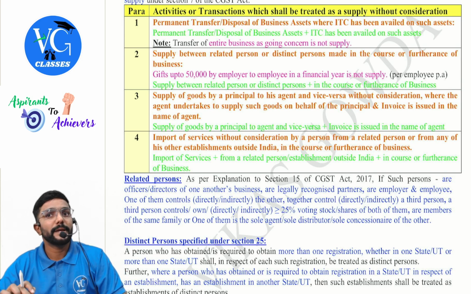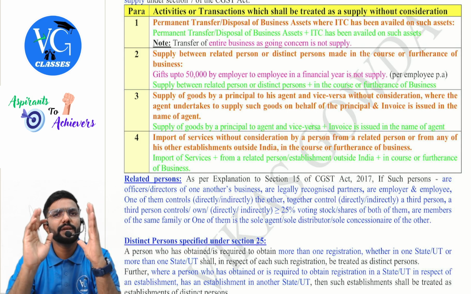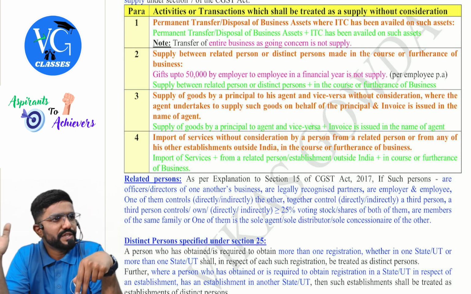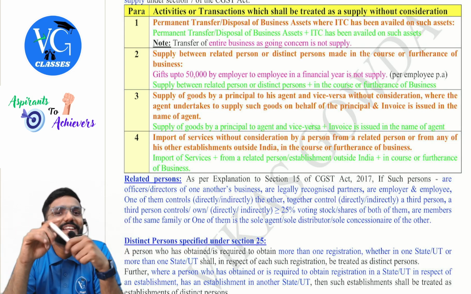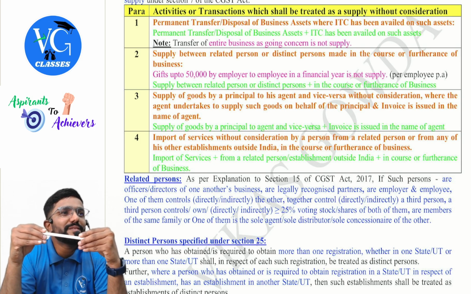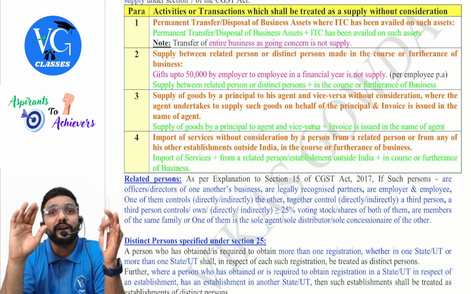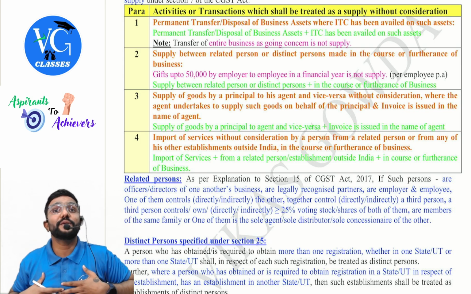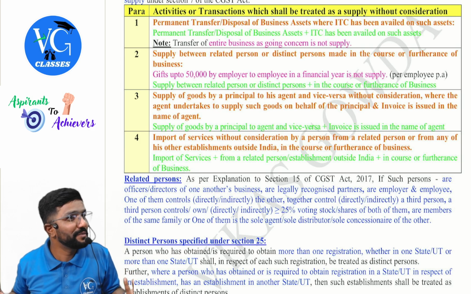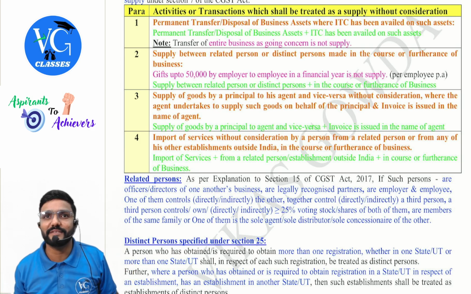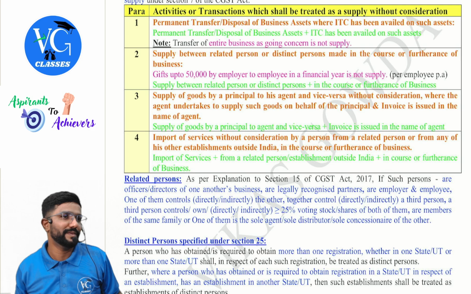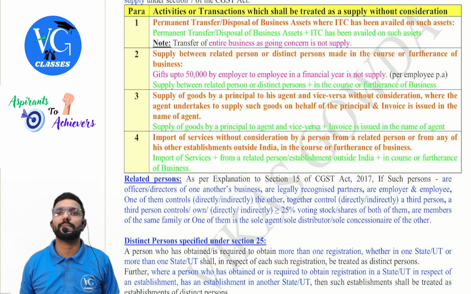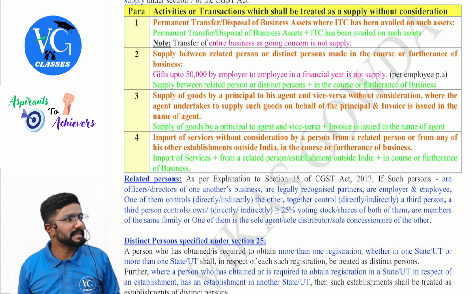Yes, sir. Employer and employee related. Guys, listen. Employee gives employment service and employer gives salary for it. Is it a supply? No, it is covered in negative list. Employment service is covered in negative list. Now they are not talking about employment service. Employer gifted something to employee. Gift means obviously not taking anything in return. Yes, sir. In that case, without consideration between related persons, is it a supply? No. If the gift value is up to 50,000, not a supply. Not a supply, guys.